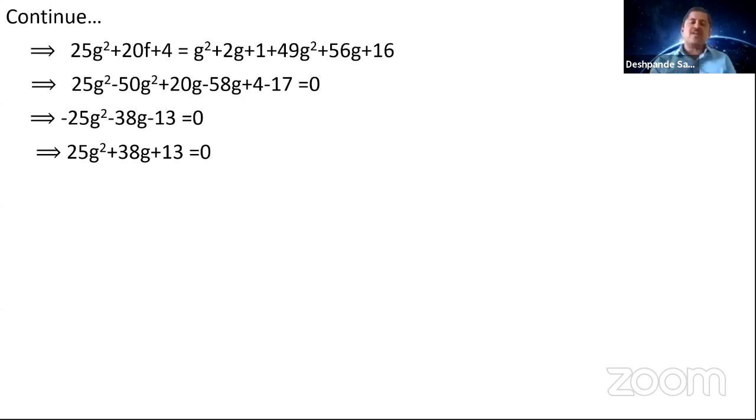So what you have done here is you eliminated one of f and g. Here I have taken f in terms of g, so I got f eliminated and you got an equation in terms of g. So how to solve this equation here? We got 25 plus 13 is 38. So we can write this 38 as 25g and 13g.